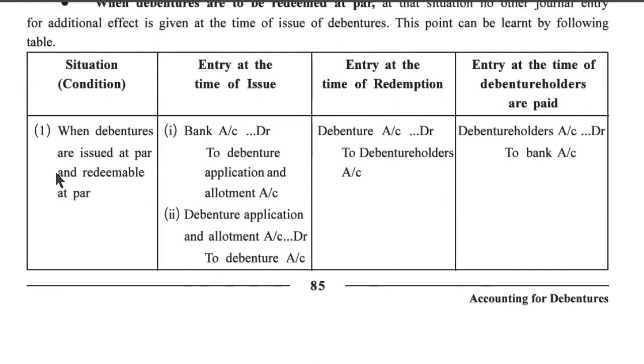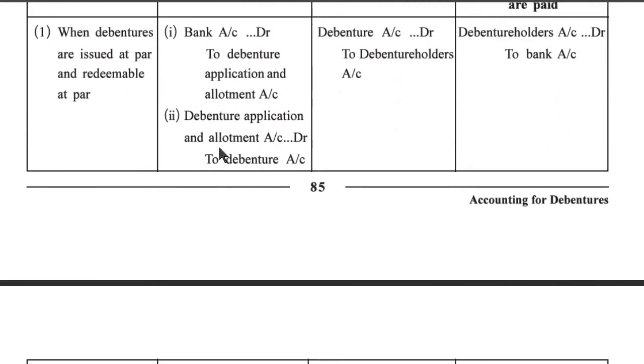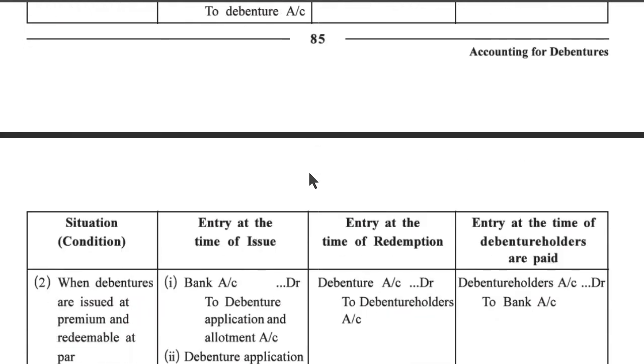When debentures are issued at par and redeemed at par, bank account debit to debenture application and allotment account. Entry at the time of issue. Entry at the time of redemption. Debenture account debit to debenture holders account. Entry at the time debenture holders are paid. Debenture holders account debit to bank account. Second entry, debenture application and allotment account debit to debenture account.